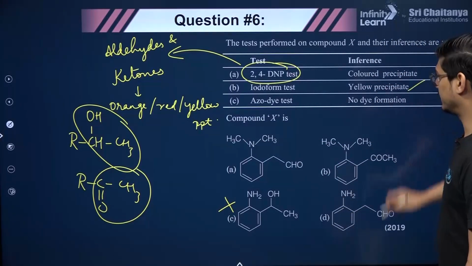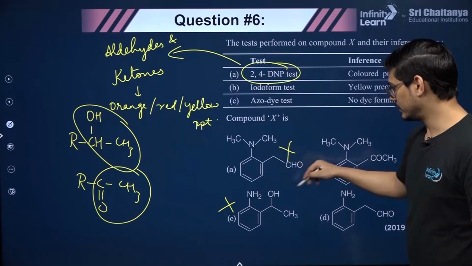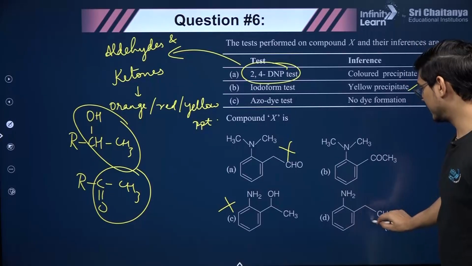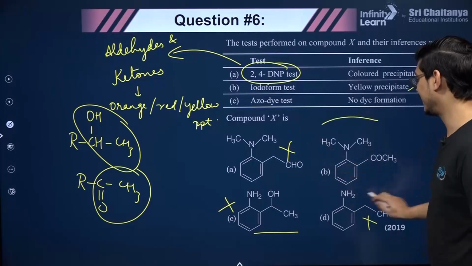It gives a yellow precipitate, so it has to have this. So this cannot be the answer because it does not have it, and this cannot be the answer either, right? So now we have the correct answer here.